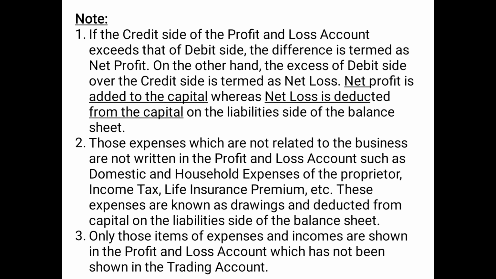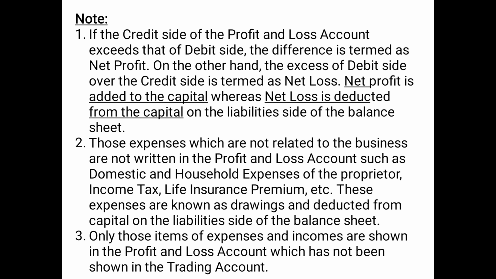So income tax basically is the tax levied on an income of an individual. So income tax, domestic or household expenses, life insurance premium again is an insurance policy taken against a life of somebody. So these expenses are personal expenses. These are considered as drawings, as we have discussed in the basic terms chapter, and therefore these personal expenses are not related to business, and therefore these will not be shown in the profit and loss account. These will be shown as drawings and will be deducted from capital on the liability side of the balance sheet.